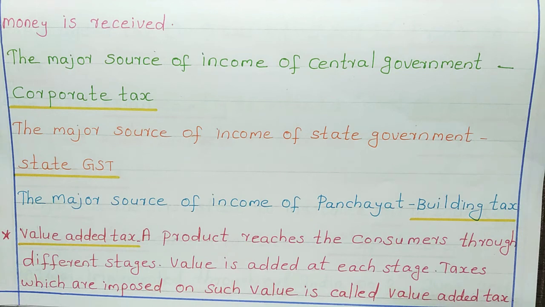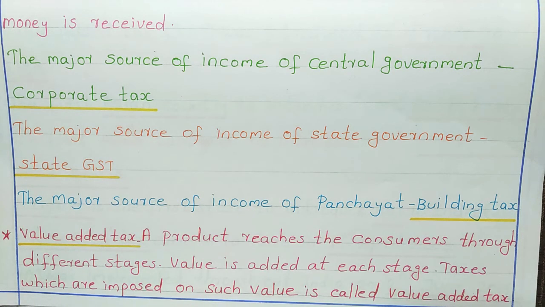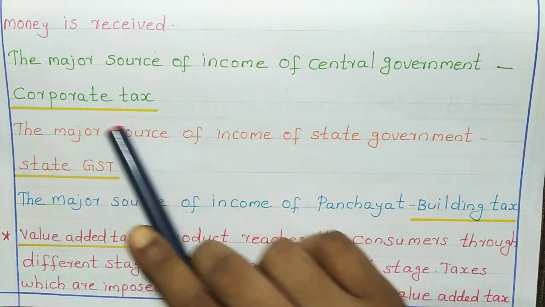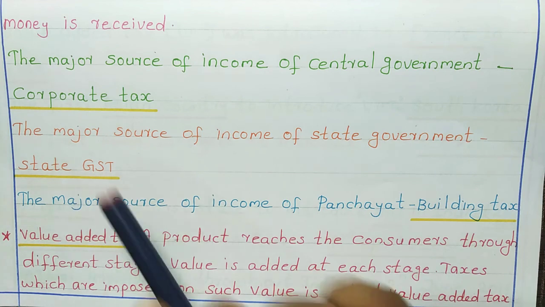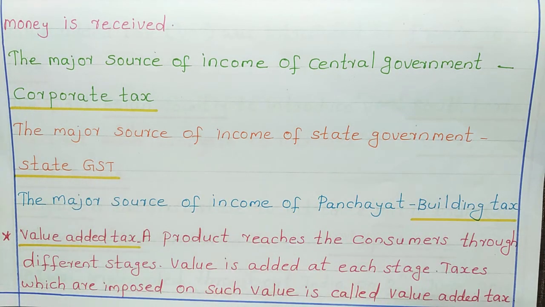The major source of income of central government is corporate tax. We have already seen corporate tax is the tax from the income of profit of a company. But the major source of income of state government is state GST.